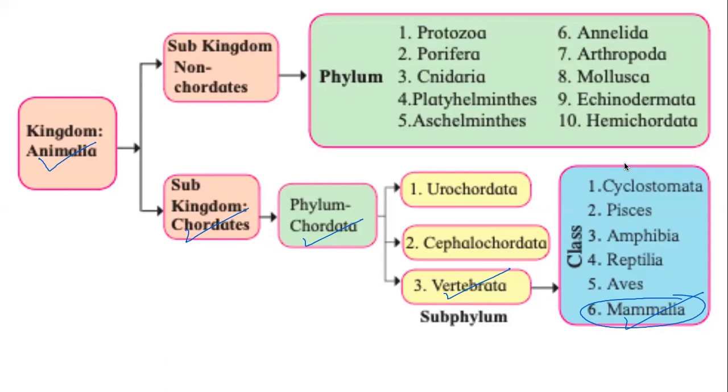The traditional or conventional classification is this on the screen, again traditional conventional classification of animals only. All animals are one kingdom Animalia, which is divided into 2 subkingdoms, chordates and non-chordates. Non-chordates are divided into 10 phyla, whereas the subkingdom chordates has only one phylum, Chordata, which is divided into 3 subphyla: Urochordata, Cephalochordata, and Vertebrata. And Vertebrata subphylum is divided into 6 classes.